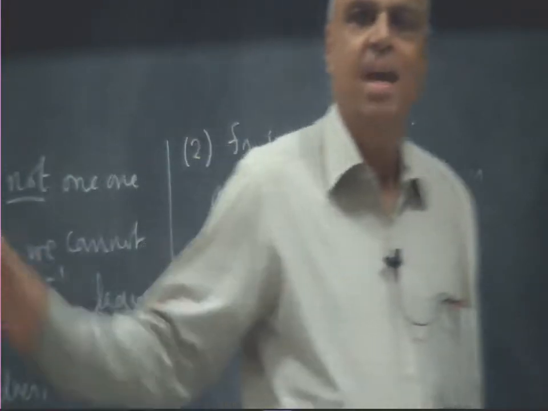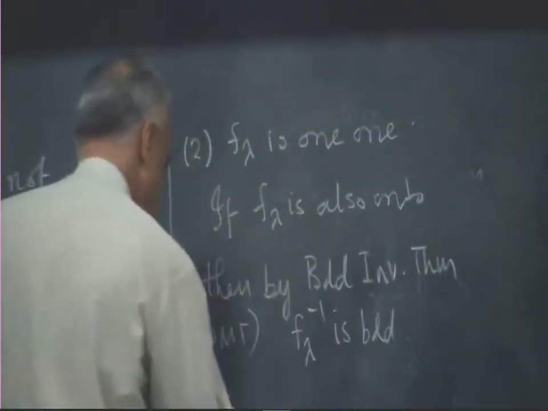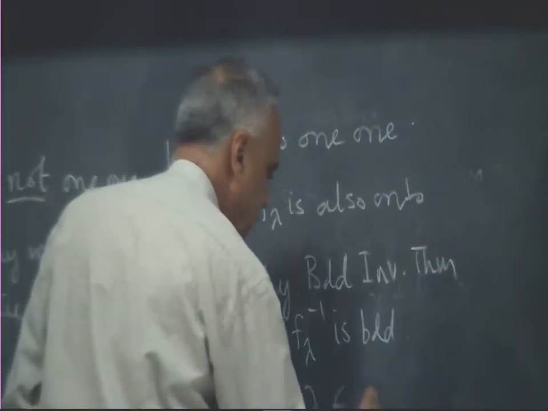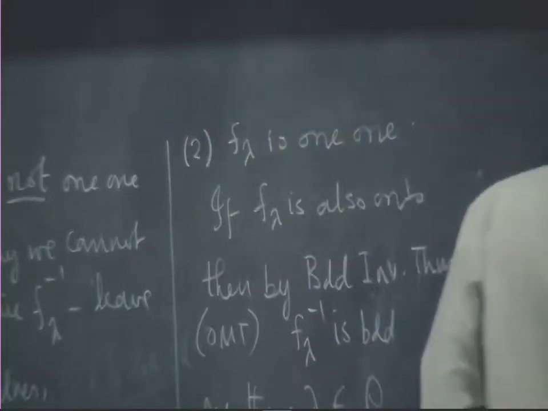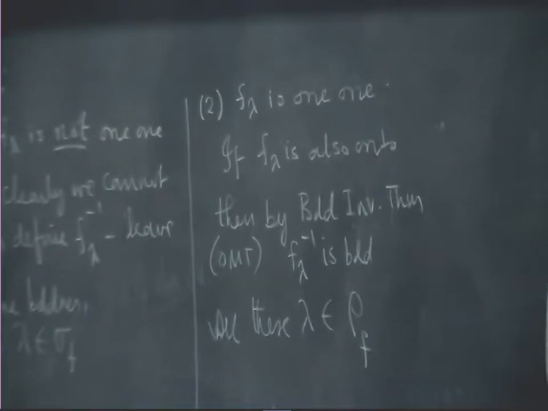So, all these lambda cannot belong to sigma F. All these lambda will belong to rho F, because in that case I am able to define F lambda inverse as a bounded inverse.